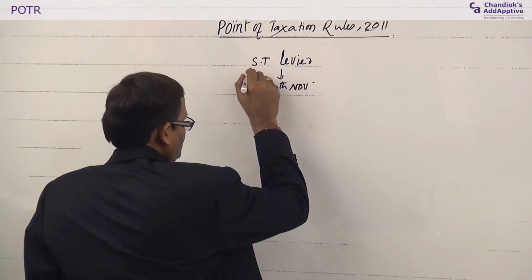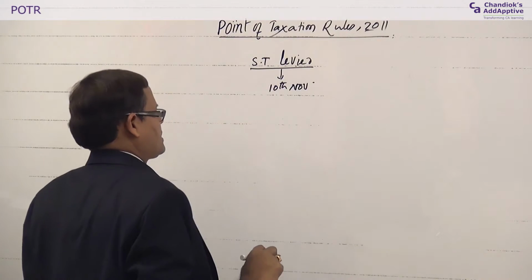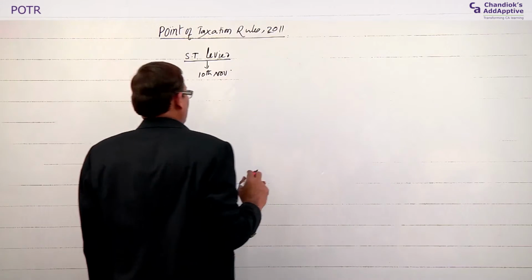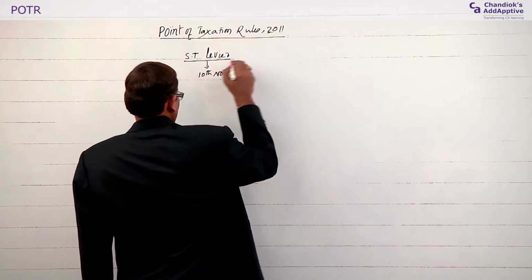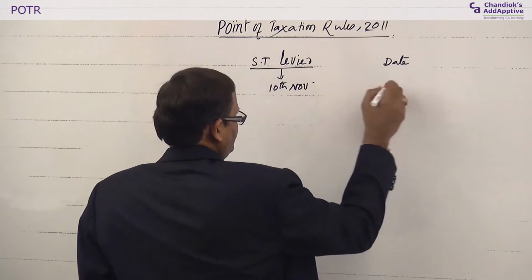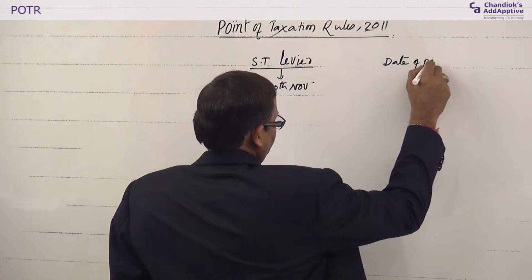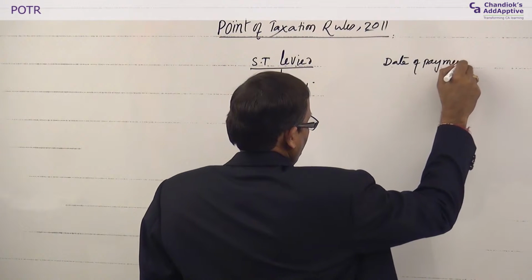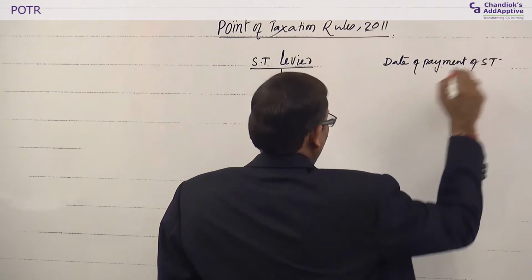So, on this date, the service tax liability arose. Then the discharge of liability, the date of payment, is accordingly fixed. So, the date of payment of service tax will be accordingly.